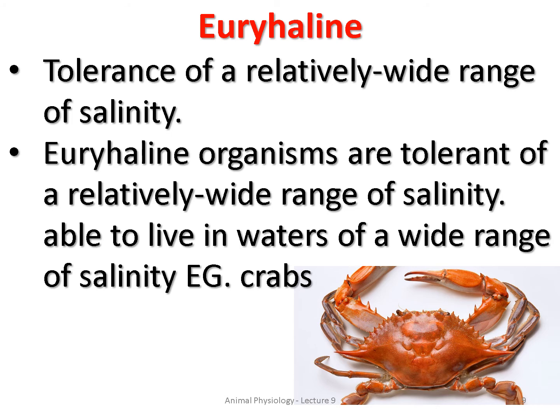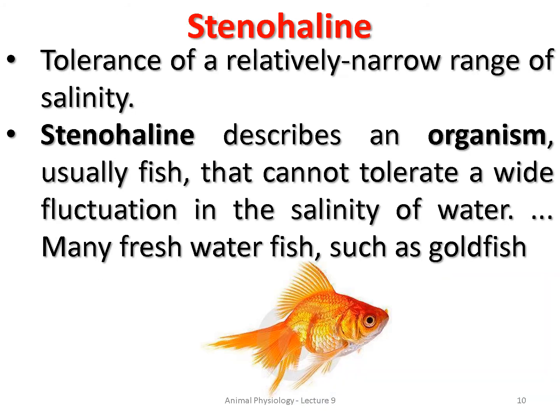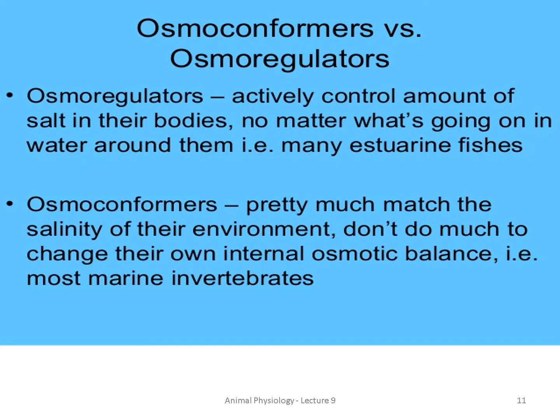Example, crabs, right? Then for stenohaline, you can take fish as an example. Tolerance of a relatively narrow range of salinity. So stenohaline describes an organism, usually fish, that cannot tolerate a wide fluctuation. Even if there is only a little change in salt concentration, they cannot tolerate it. So they are said to be stenohaline.